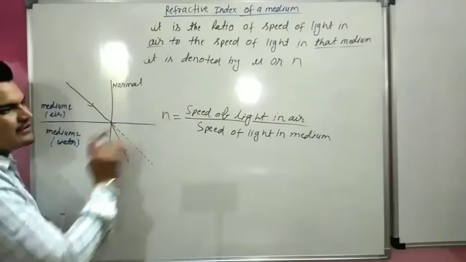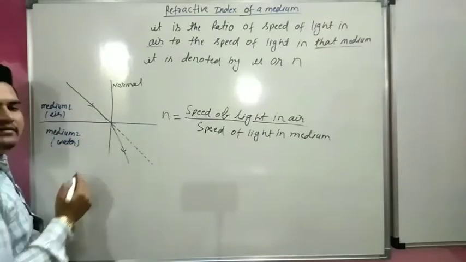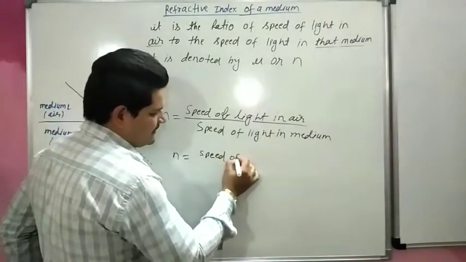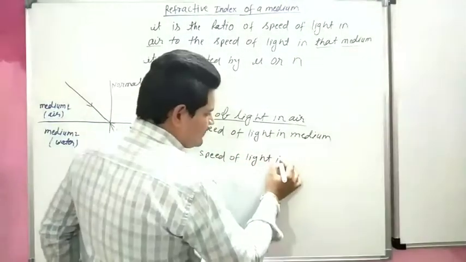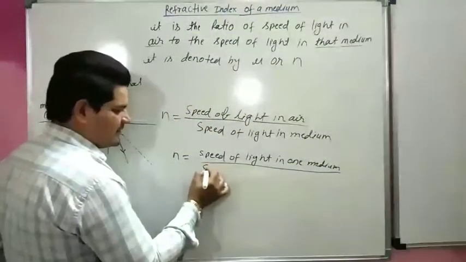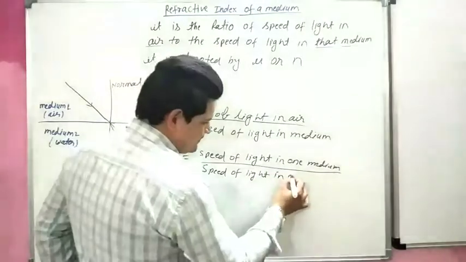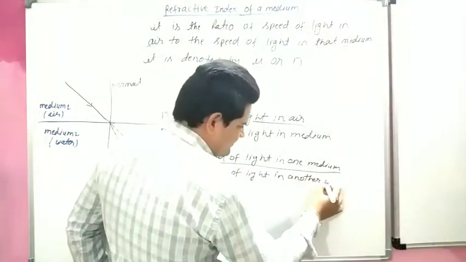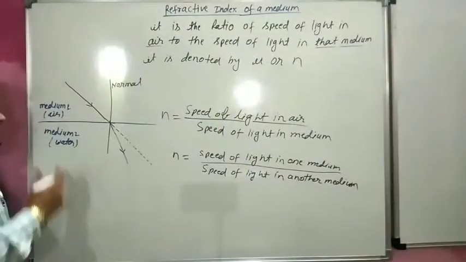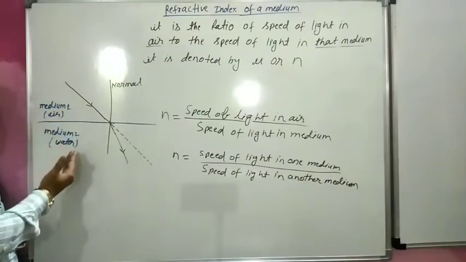So refractive index mu is calculated by the speed of light in one medium to the speed of light in a second medium. It is also calculated as the speed of light in one medium to the speed of light in another medium. So this is called refractive index. It is nothing but the ratio of the speed of light in air to the speed of light in the medium.